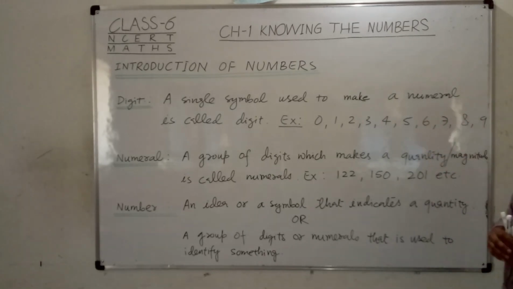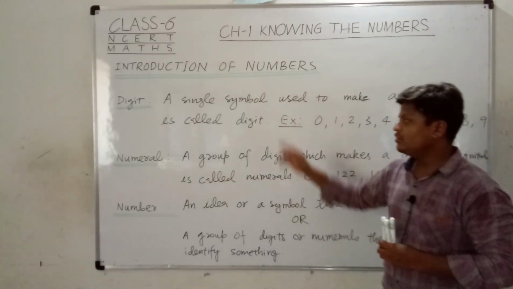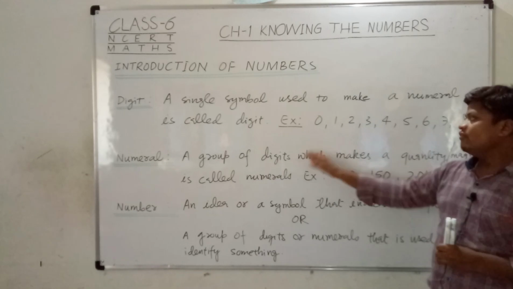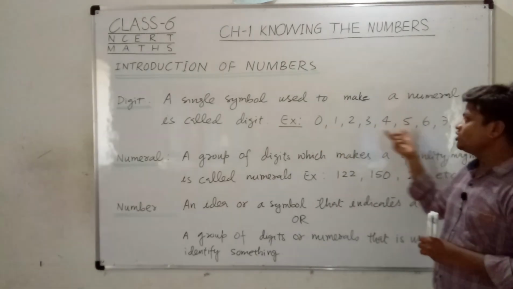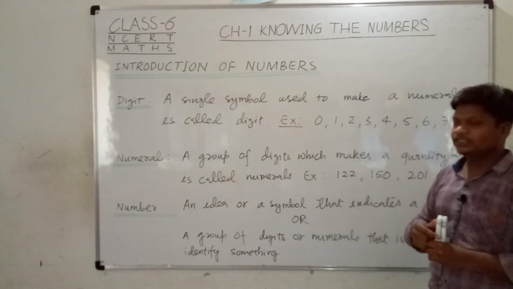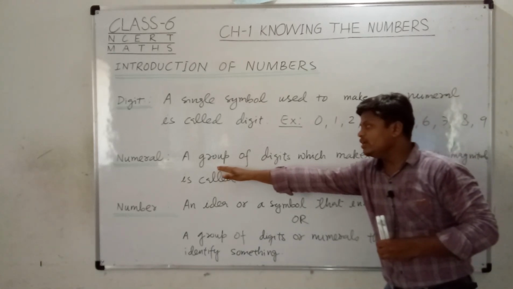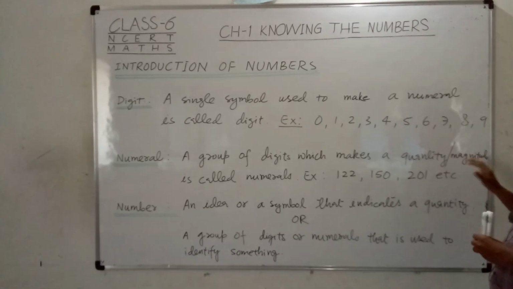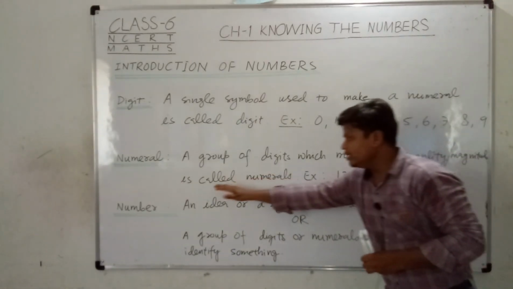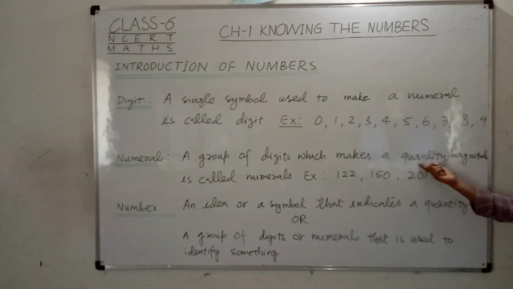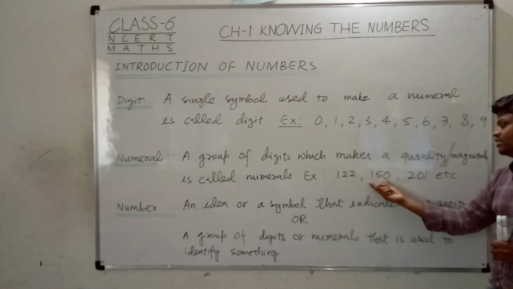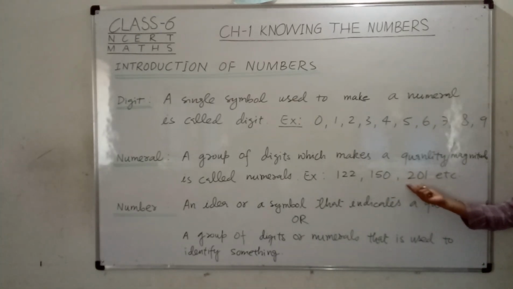And now we will discuss numeral. After the digit, numeral is important to us. A group of digits, when we combine the digits, so there will be a group of digits. When we combine or make a group of digits which makes a quantity, it is called a numeral, or we can also call the quantity magnitude. Just like you can see the example 122, 150, 201.